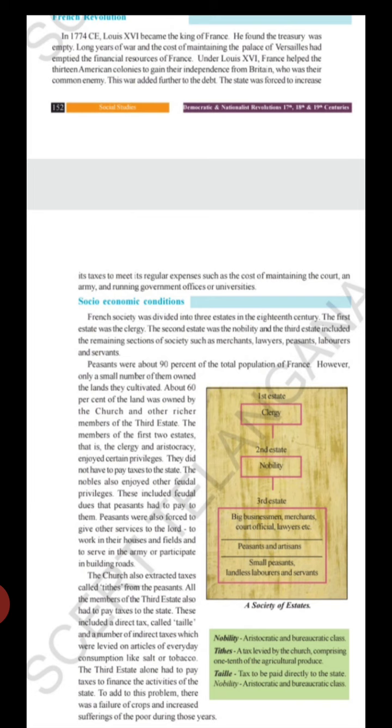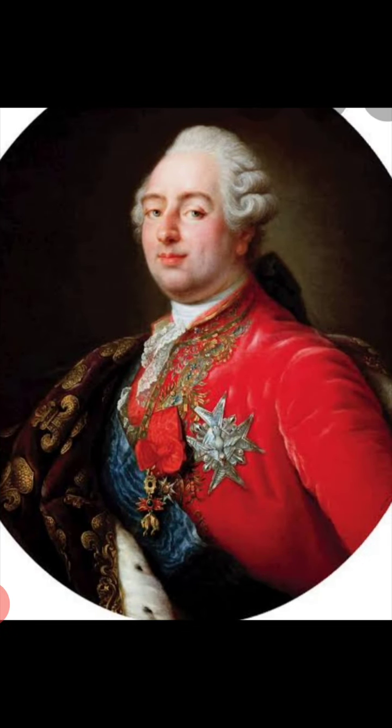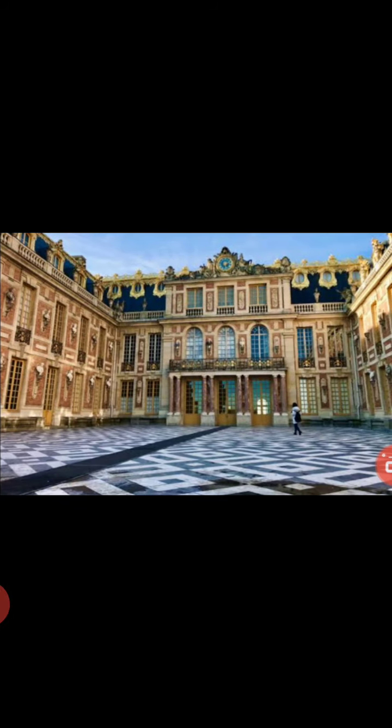French Revolution. In the year 1774, when Louis XVI became the king of France, he found that the wealth of the country was drained. There were two reasons why and how the wealth drained. The first reason was the Palace of Versailles. The Palace of Versailles is one of the biggest palaces in France, and the cost of maintaining this palace was very huge.